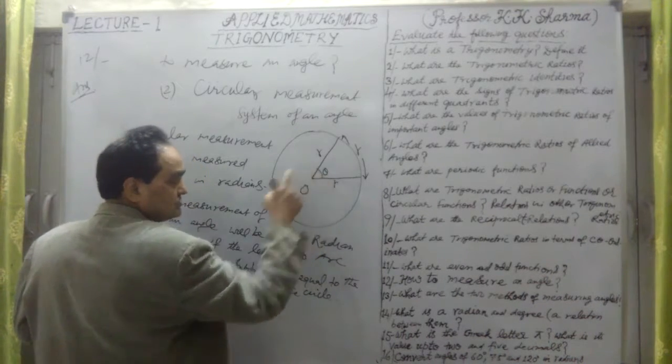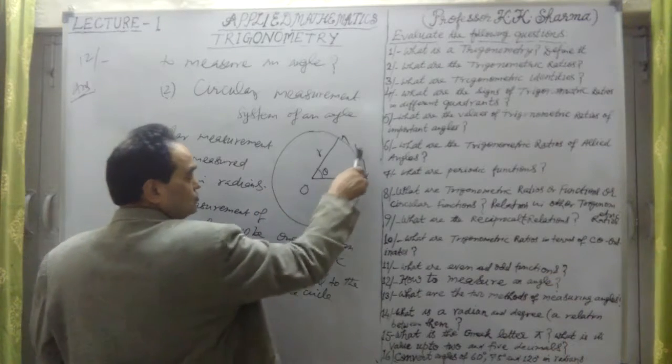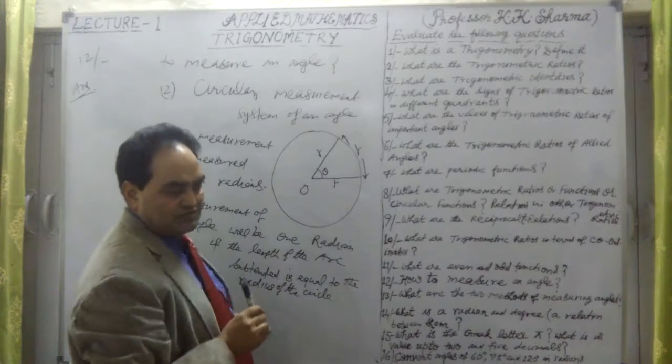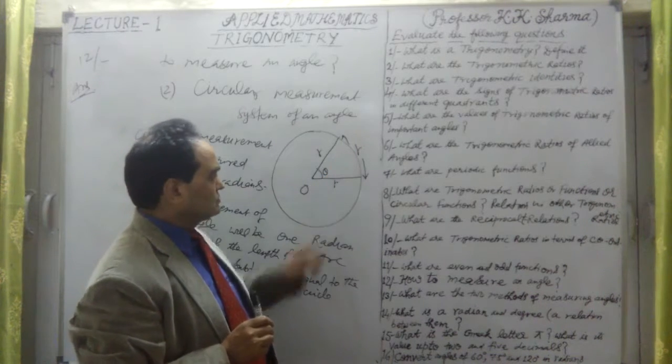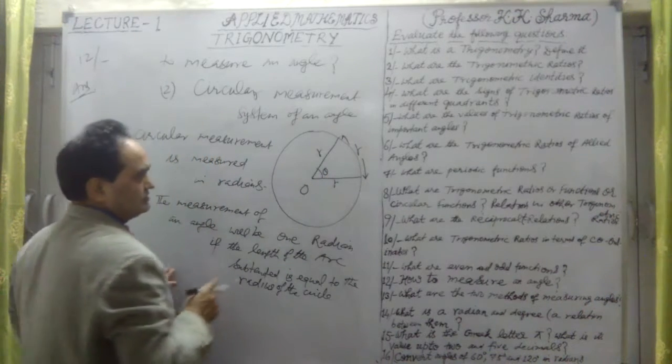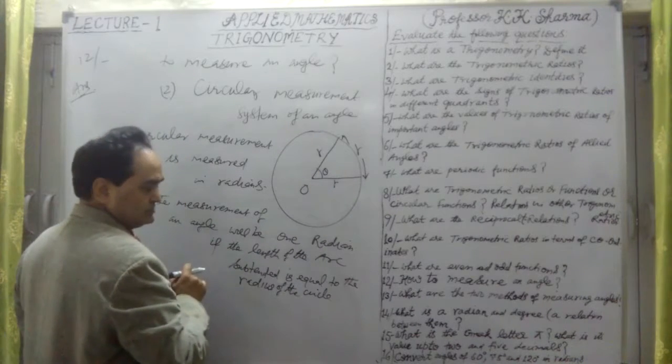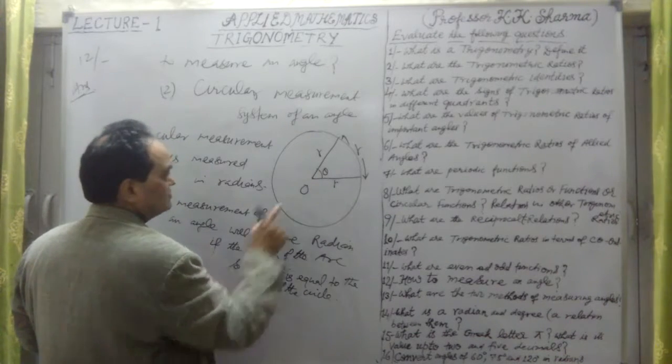Then the measurement of this angle theta is equal to 1 radian. Why? The angle is equal to arc upon radius. In this case, r upon r is 1 radian. Therefore the angle theta is measured as 1 radian.